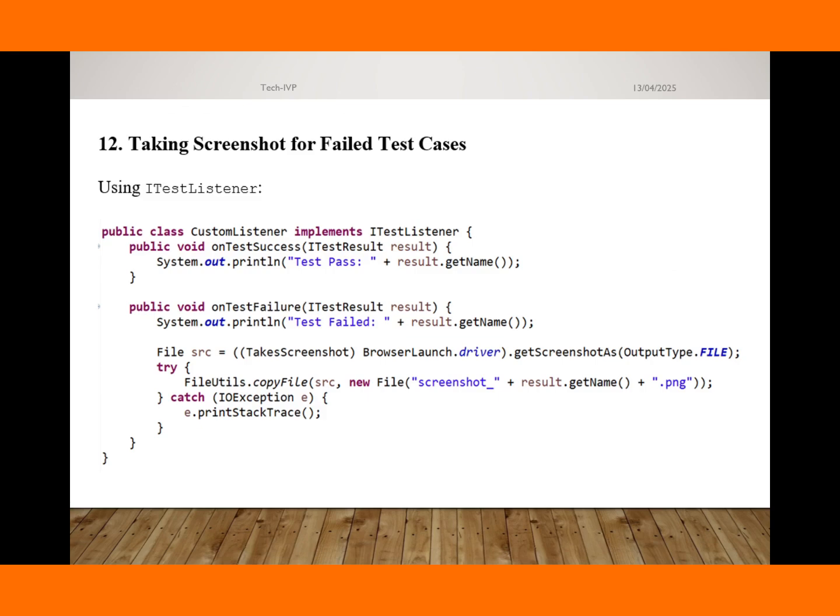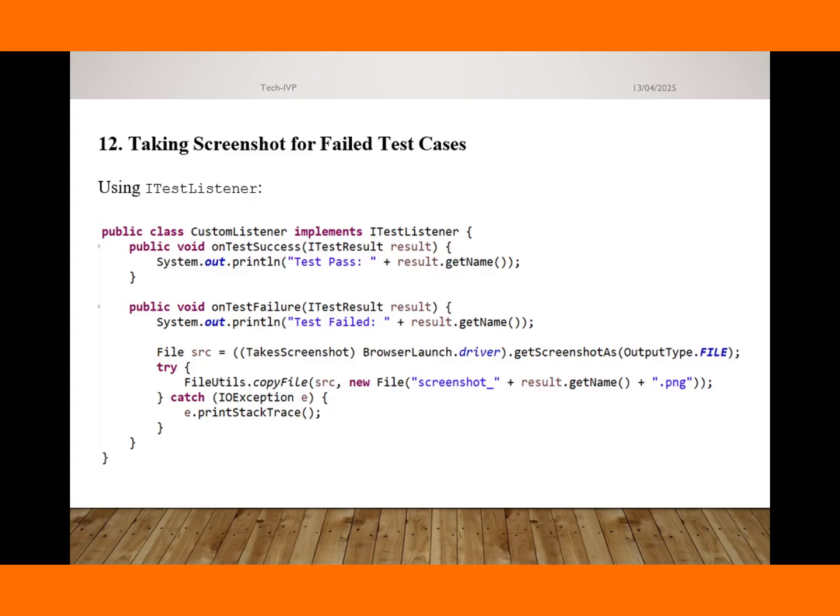Okay, the next question, how to take a screenshot of a failed test case? So in that case, what do we have to do? About taking screenshots, we have already discussed that TakesScreenshot is an interface. In the last video we discussed it in part 1, but there is a question of how to take a screenshot for the failed test case.